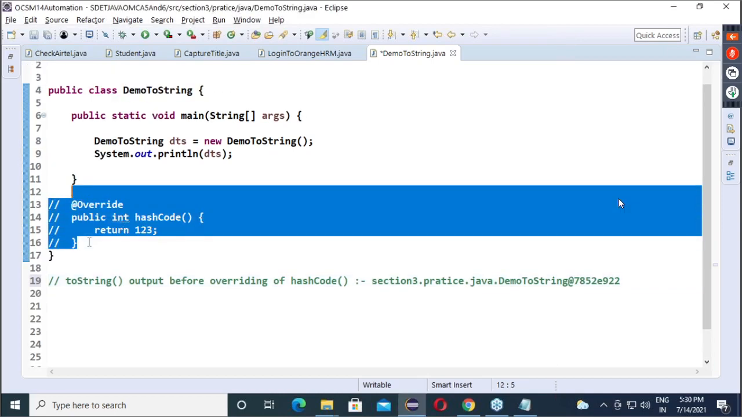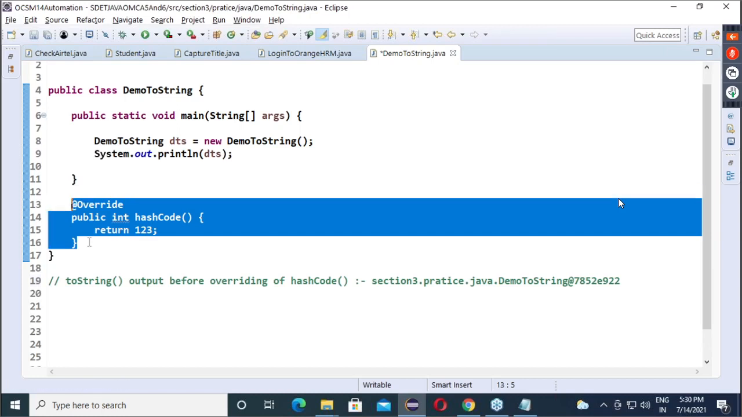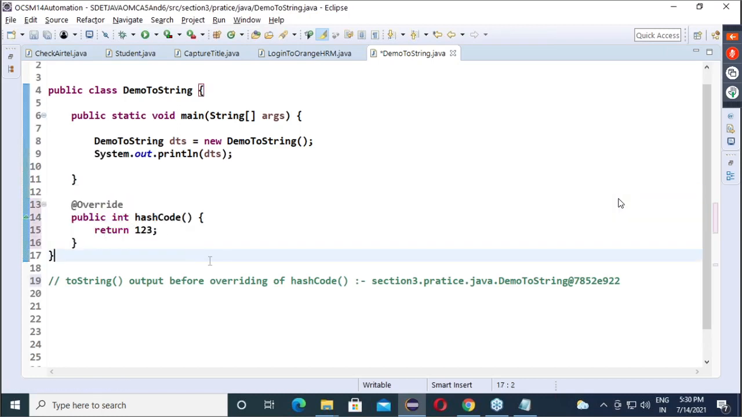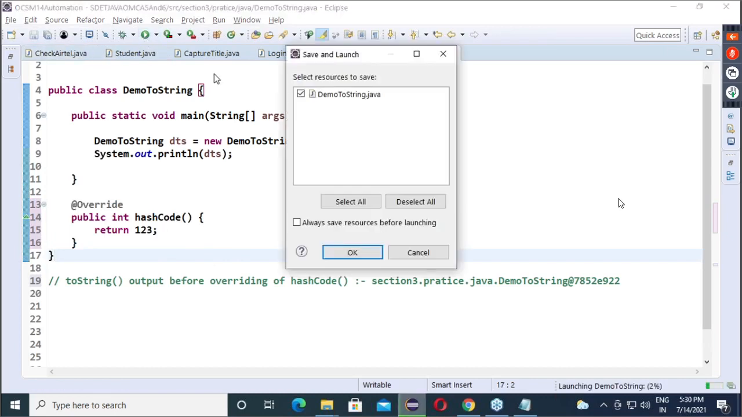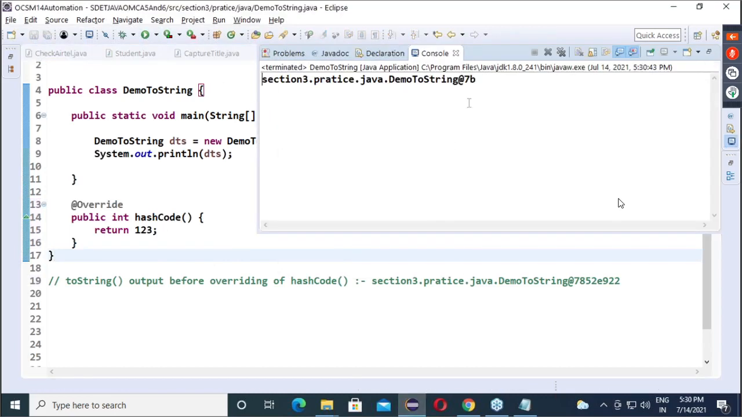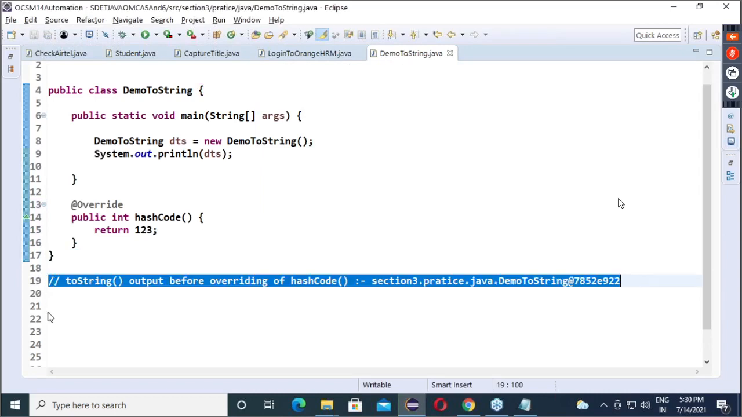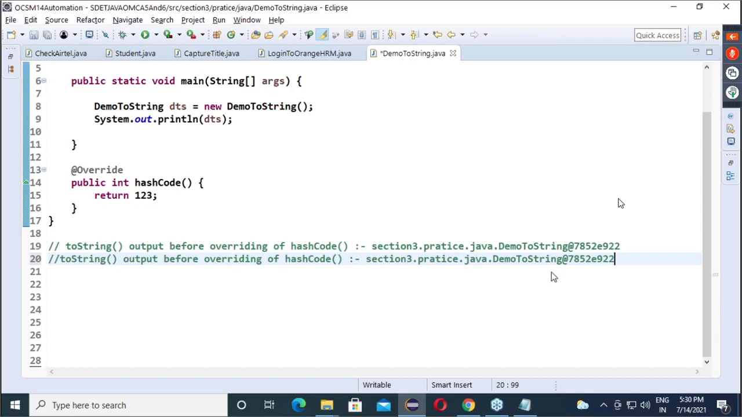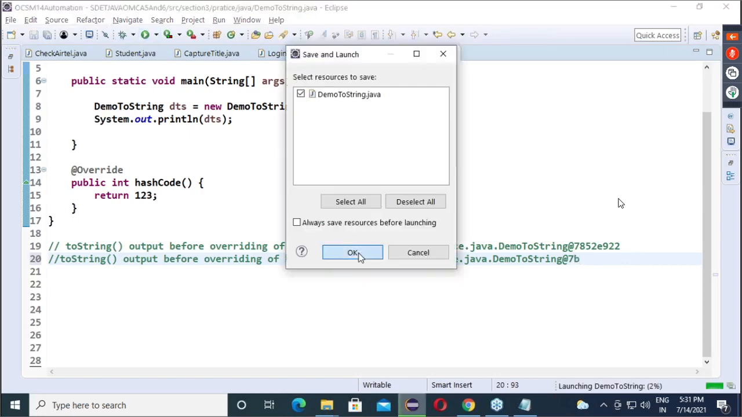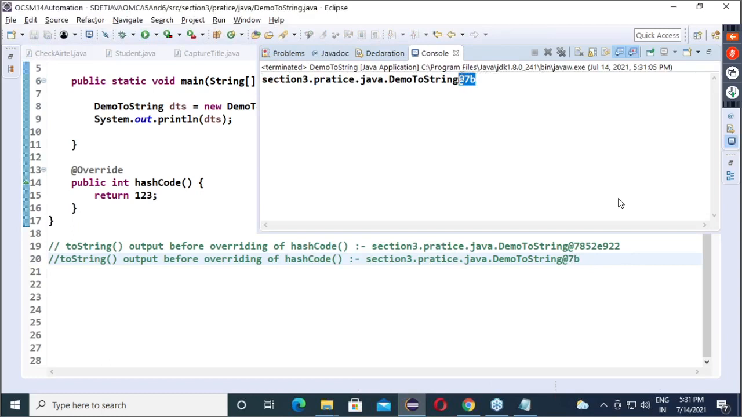Now let me override hash code. Now I am overriding. I hope you people got the changes. Here we are getting what? 7B. See, we are getting 7B. Apart from that, everything is the same.